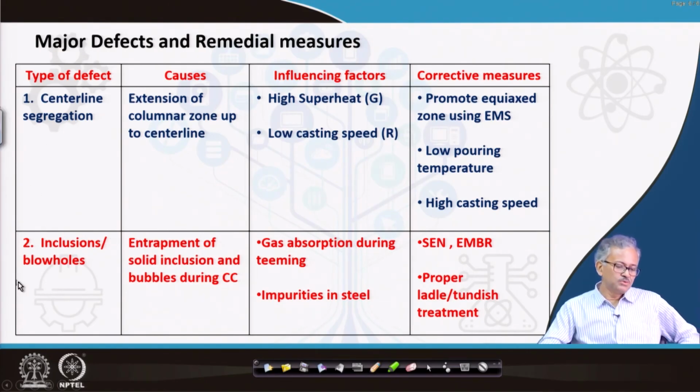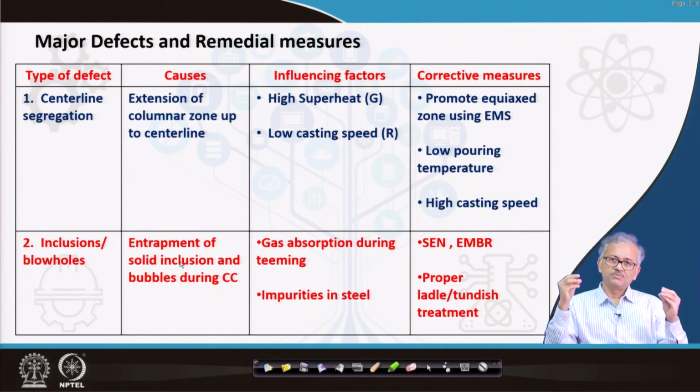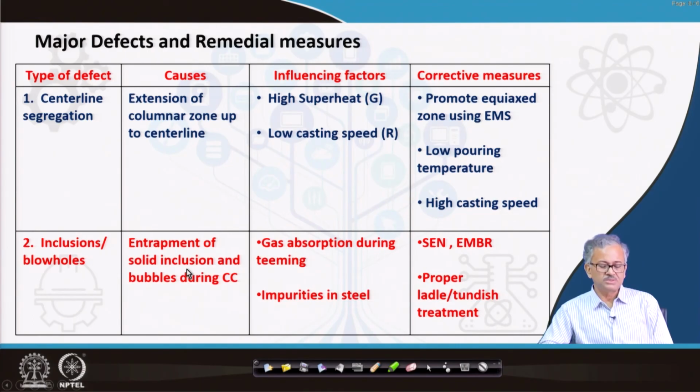Next, inclusions and blowholes are also defects. These are caused by entrapment of solid inclusions and bubbles during the continuous casting. So we should be very cautious that there is no atmospheric interaction. That's why we have used SEN. And we have also used the electromagnetic brake to avoid mold flux inclusion into the casting. These are the causes basically.